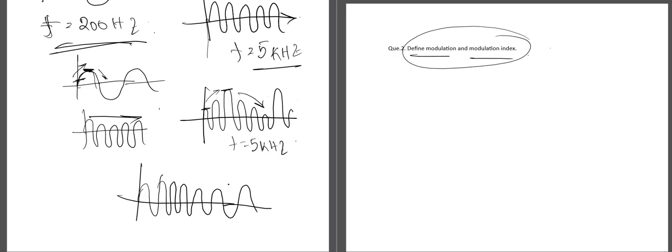So then our carrier signal will be like this. At this point, the amplitude was minimum, so the frequency was very low. But at this point, when the amplitude is gradually increasing, we can see the frequency increases, or the gap between two cycles decreases, because frequency is inverse to time period. So if we increase the frequency, the time period will decrease. Here the frequency was less, so the time period was more. But in this scenario, the frequency was high, so the time period was less. So as the amplitude increases, the frequency will increase, and as the amplitude decreases, the frequency will decrease.